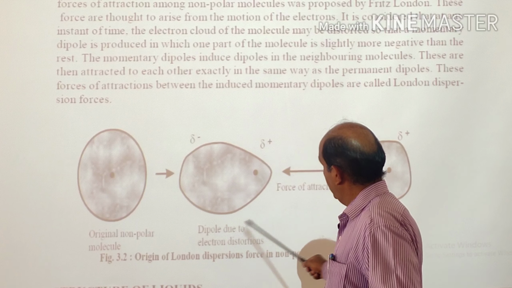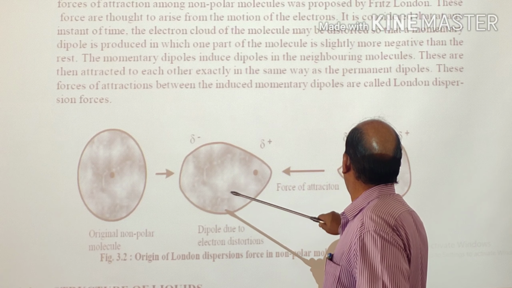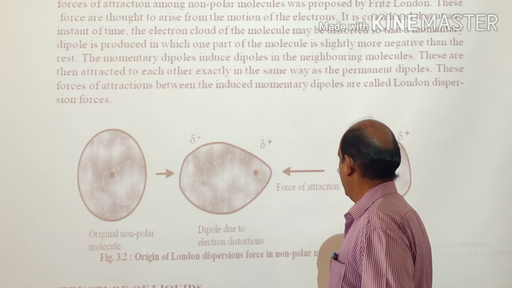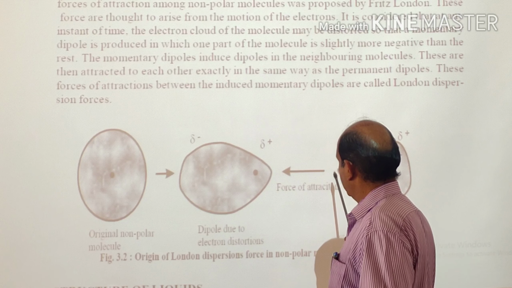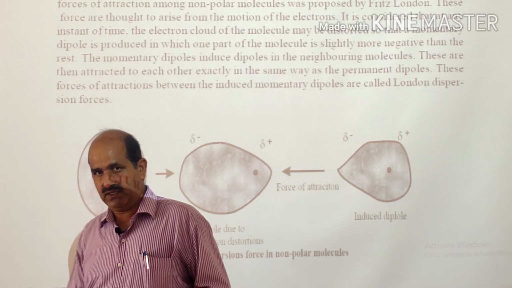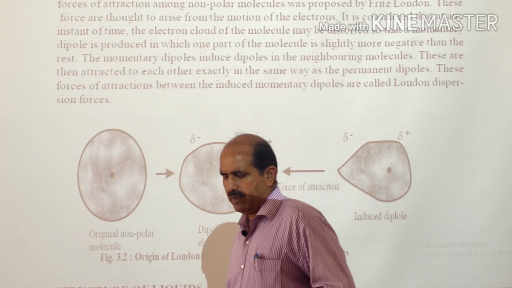And this distorted molecule will further induce a dipole on another non-polar molecule. So this type of interaction will be the weakest, and dipole attraction will be the strongest.